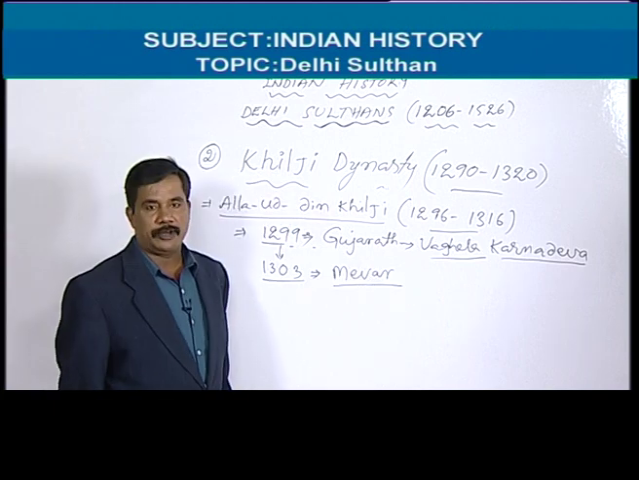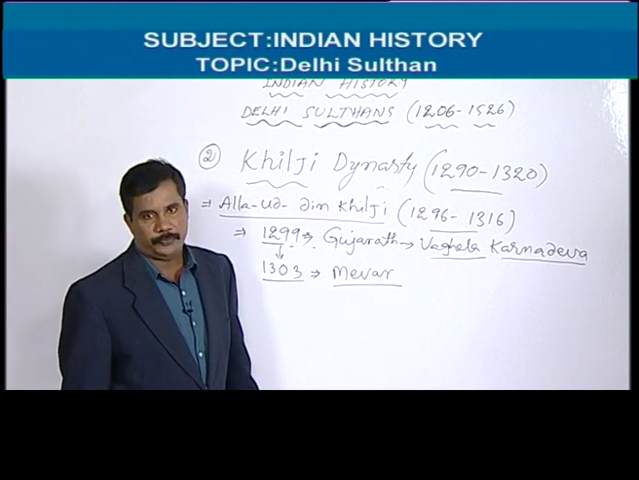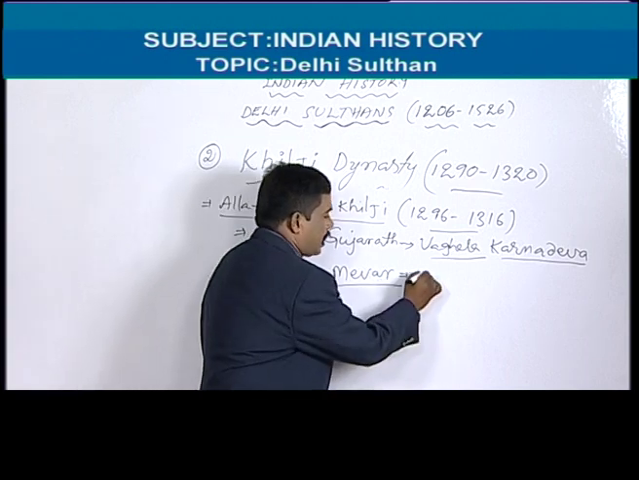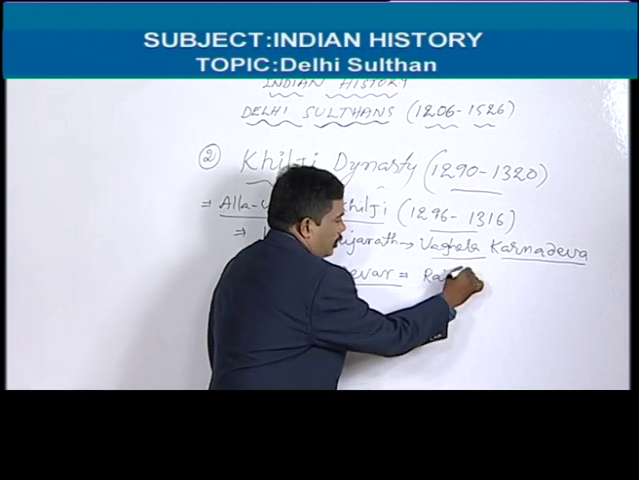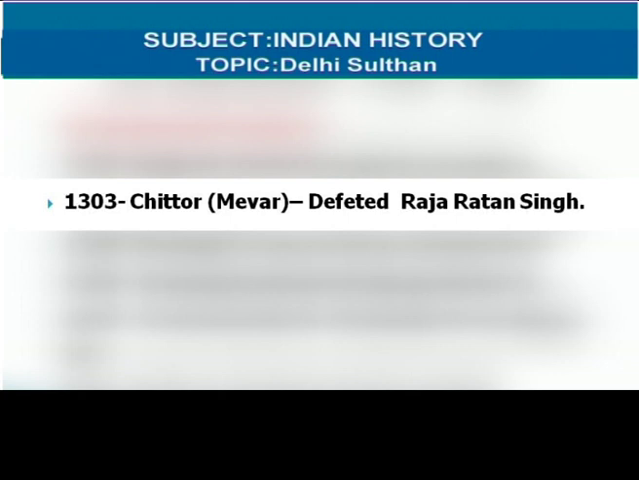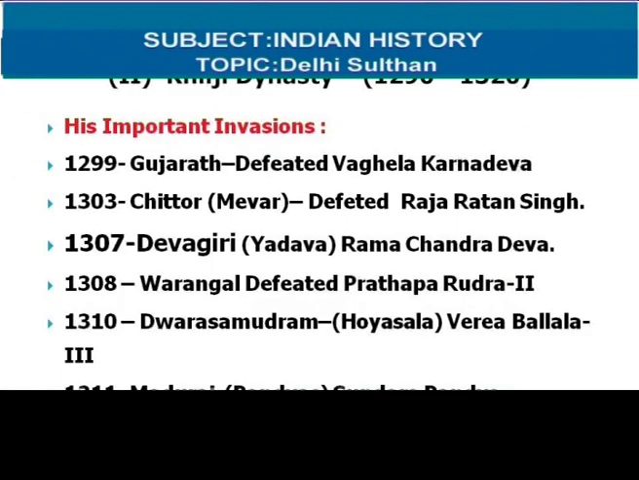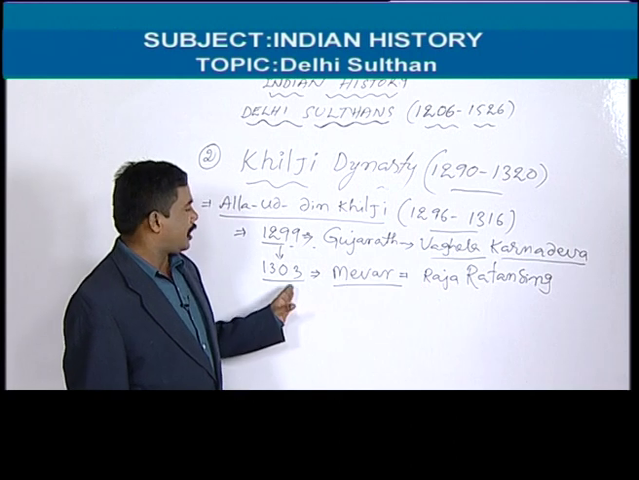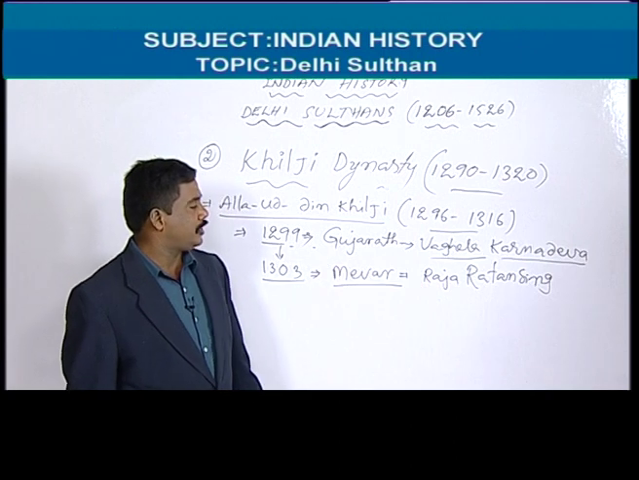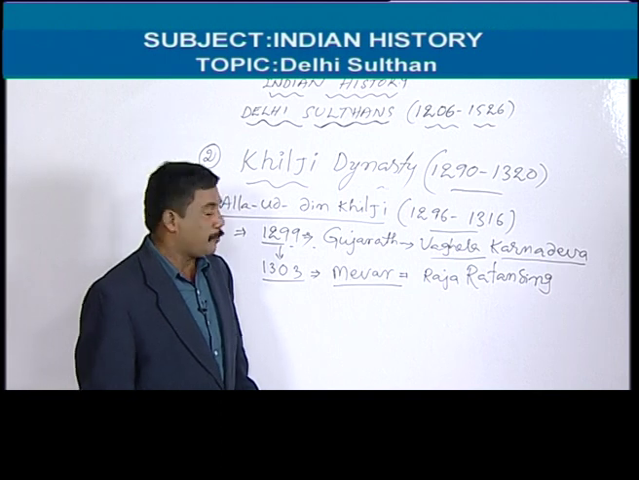Attacking on Mewar. Mewar is the capital of Chittor. It was ruled by Raja Ratan Singh. He is the Rajput. So actually in 1303, Alauddin Khilji attacked this Mewar.